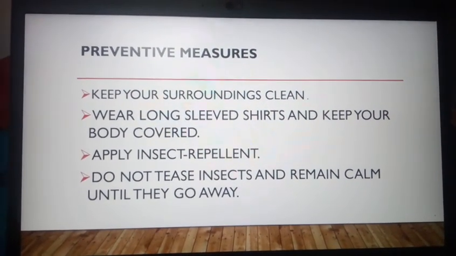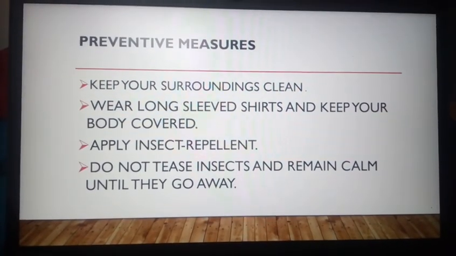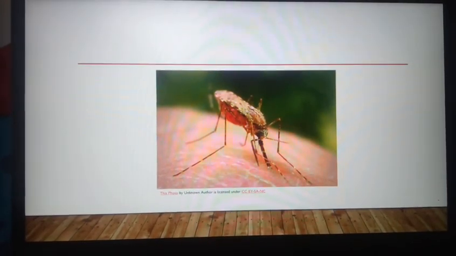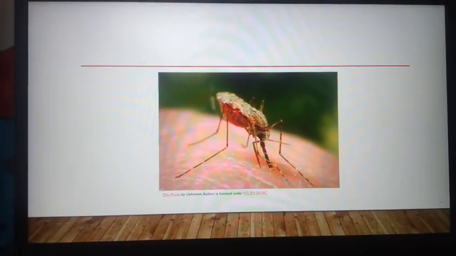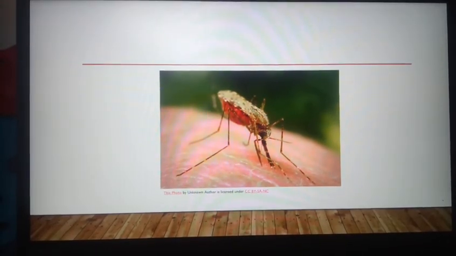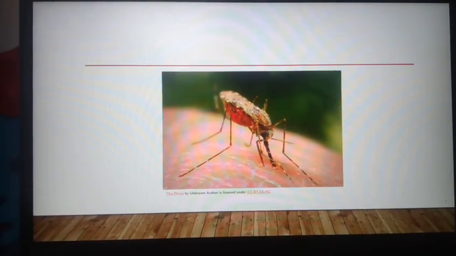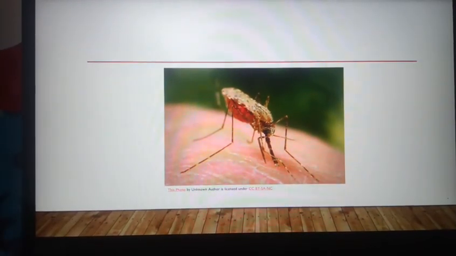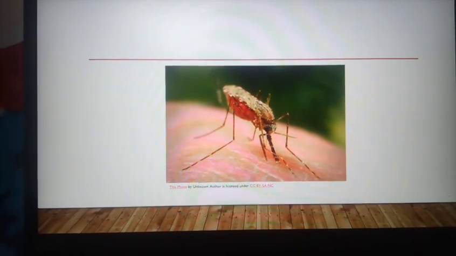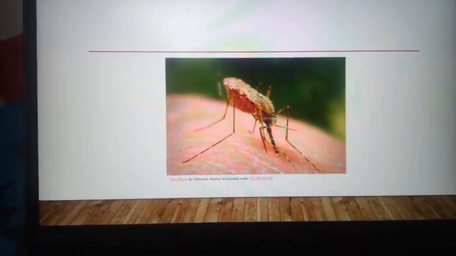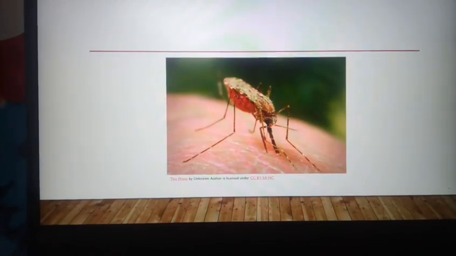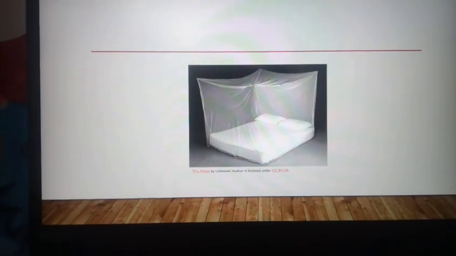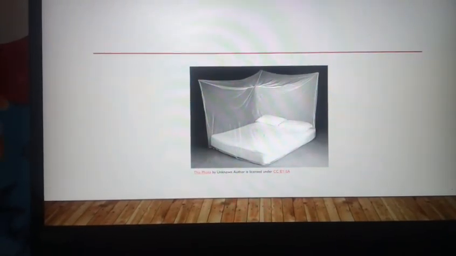As you can see here in the picture, the mosquitoes are sucking blood and spreading different kinds of diseases like malaria and dengue. These diseases are caused by mosquitoes only, so it is necessary for us to protect ourselves from mosquitoes. See here, this kind of net we can use to save ourselves.